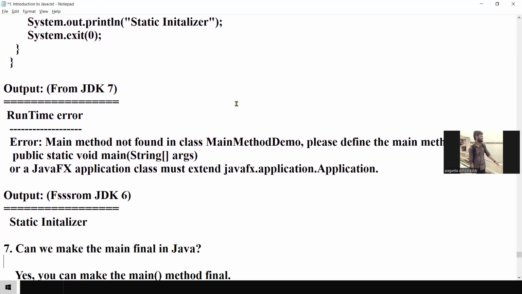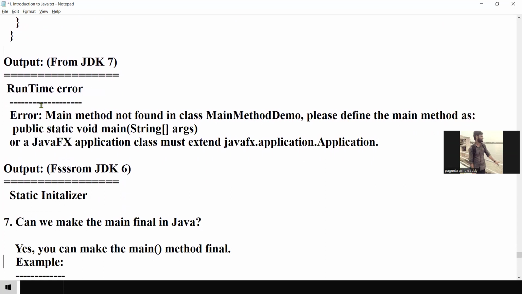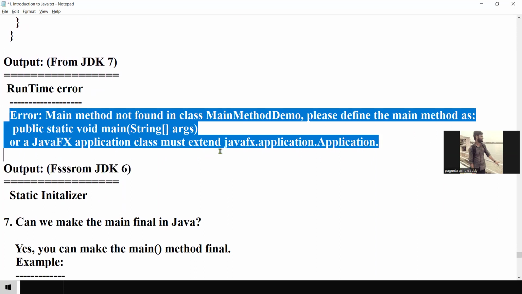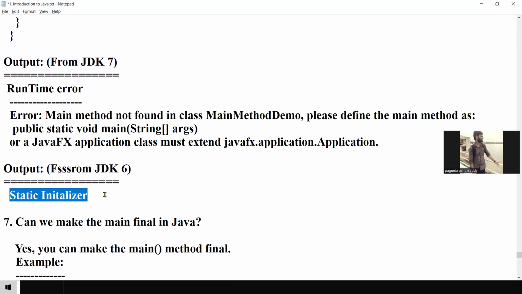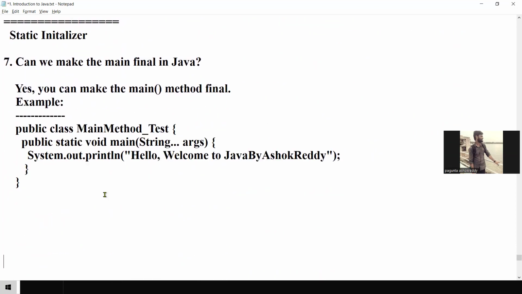But from JDK 7 onwards, only the main method is required, otherwise you will get the runtime error. You can run it in Java 6 to understand.